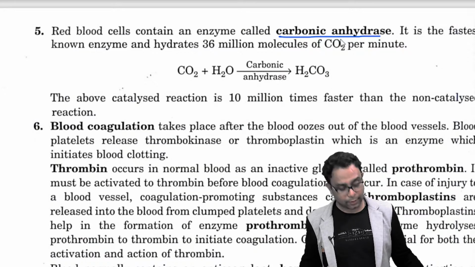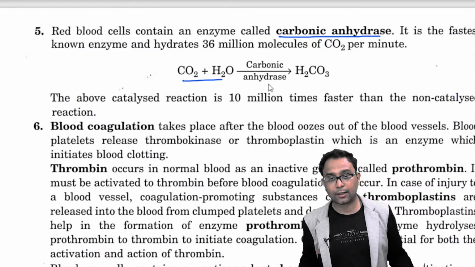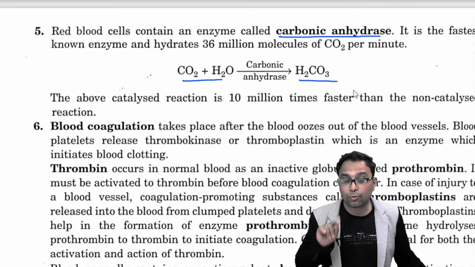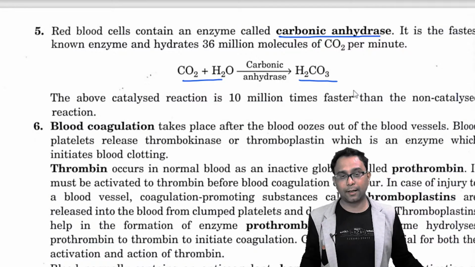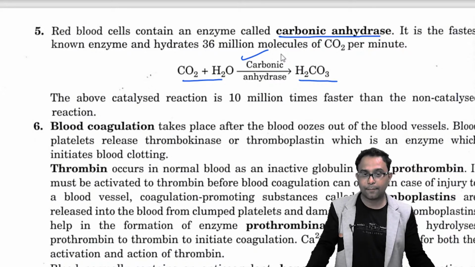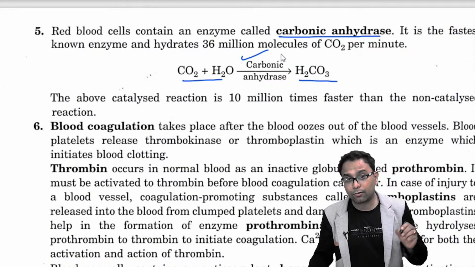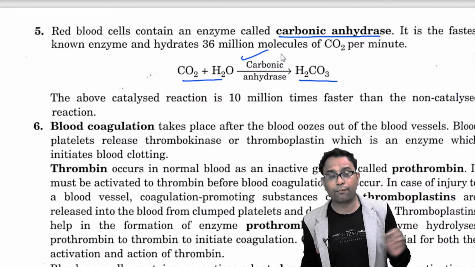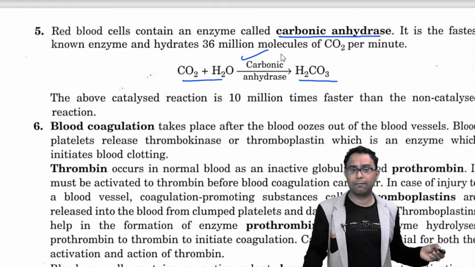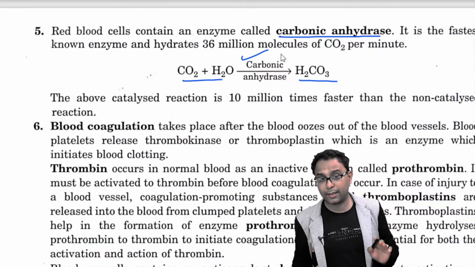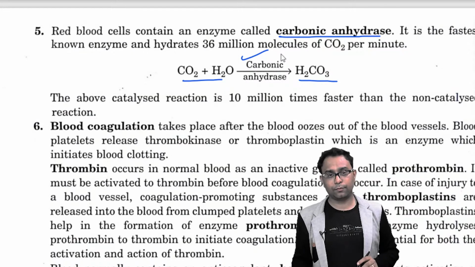Carbon dioxide and water react together and produce H2CO3. But this chemical reaction happens due to the presence of the enzyme carbonic anhydrase, right? When that particular enzyme is there, the reaction rate is much faster. Without this enzyme, this reaction may happen, but the rate is very, very low, right?